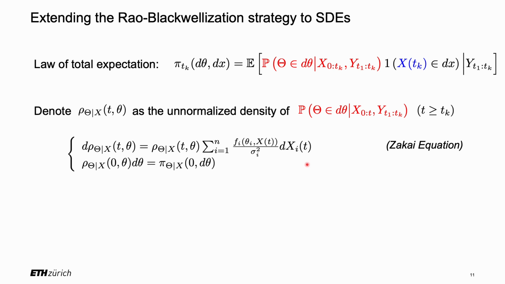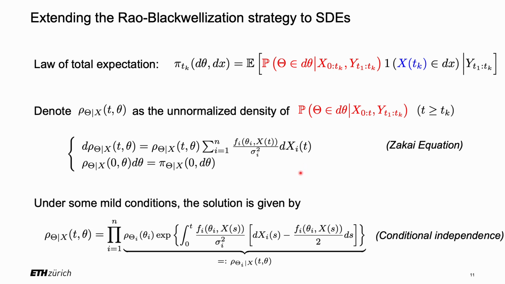Thanks to the good structure of this Zakai equation, we can obtain an explicit expression of its solution under some mild conditions. Moreover, when looking into the solution, we can observe that this solution is a product of marginal densities, indicating that all the parameters are conditionally independent. This fact also suggests that when numerically computing the conditional parameter, we only need to construct the marginal ones instead of the joint one, which allows for great computational efficiency, especially when many parameters are involved.